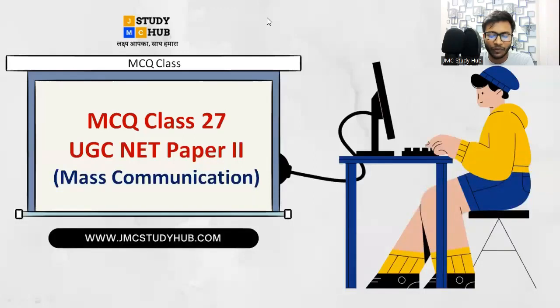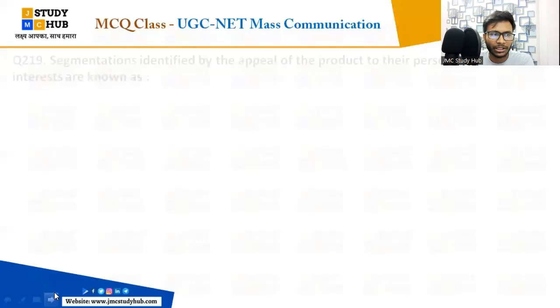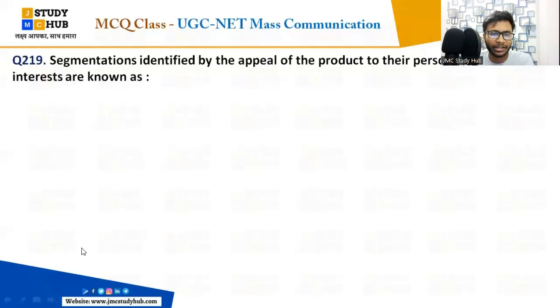Today is MCQ class number 27 of the UGC NEET paper 2 Mass Communication Journalism. Here we have reached question number 219, and it is a very important question, a conceptual question from advertisement. Segmentation identified by the appeal of the product to their personal interests is known as. Read the question twice, you will understand better what it is asking, right?